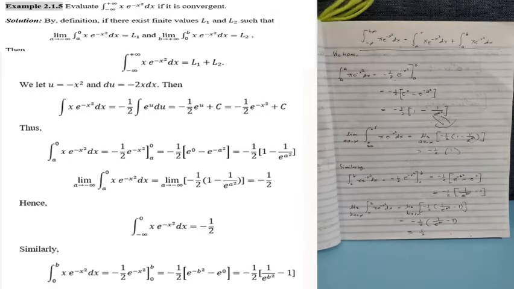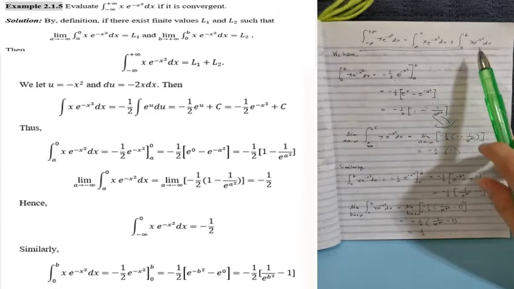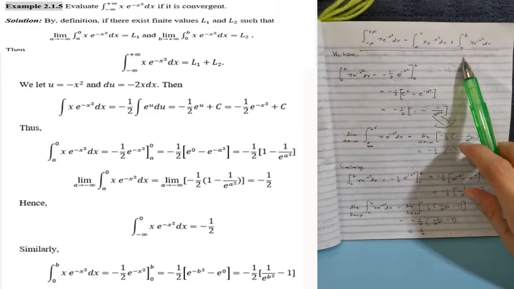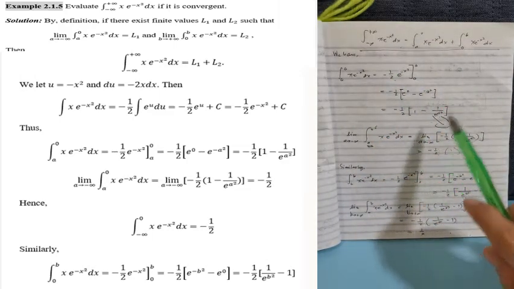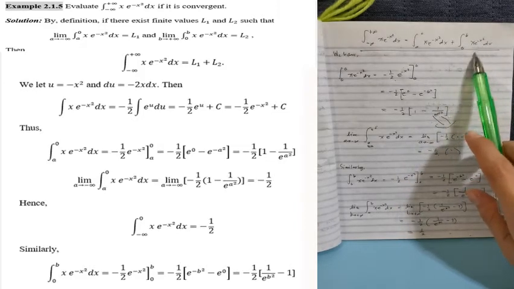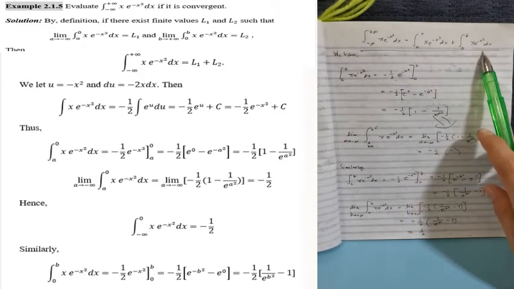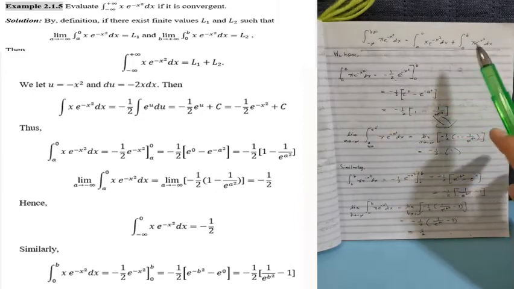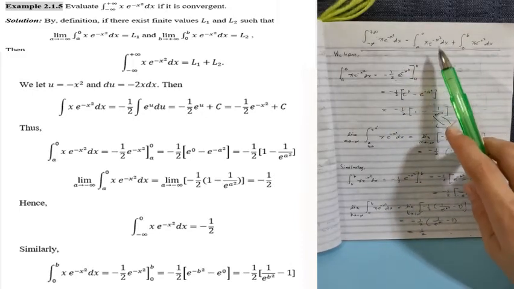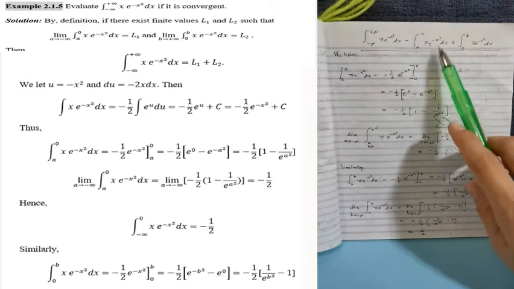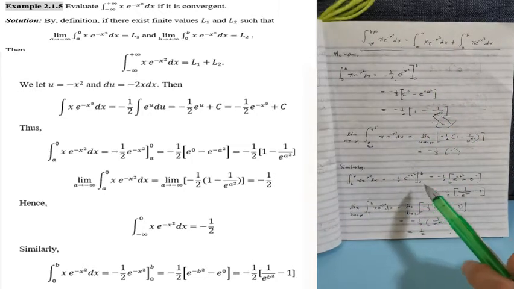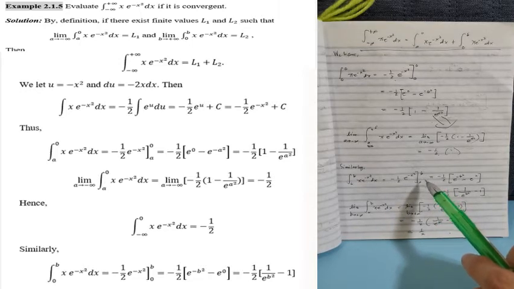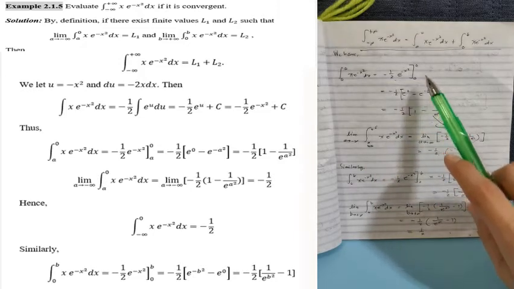Okay, so similarly, etong pangalawang integral niya, kasi diba hinati yan, ito yung first. So, ang nakuha natin na limit niya is negative 1 half. So, ito naman, titingnan natin kung ano yung makukuha natin na limit nito. So, the same process pa rin sa pagkuha natin sa limit nito. Okay, so since na-integrate na natin to, ang integral niyan is negative 1 half e to the power of negative x squared. So, ang pinagkaibahan, ang i-evaluate natin to from 0 to b. Kanina kasi is from a to 0.